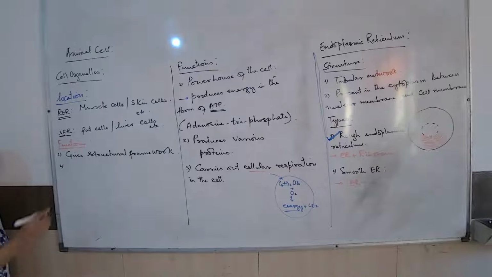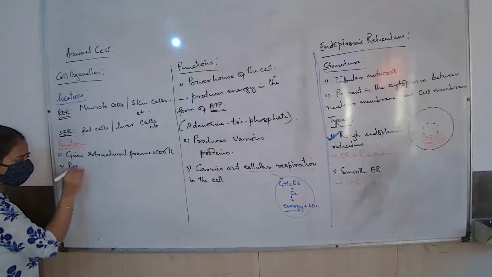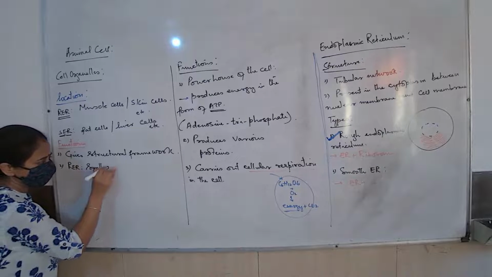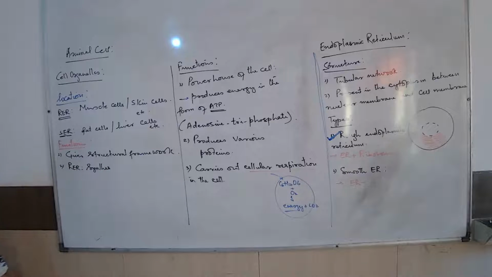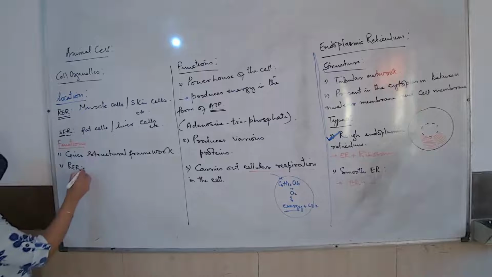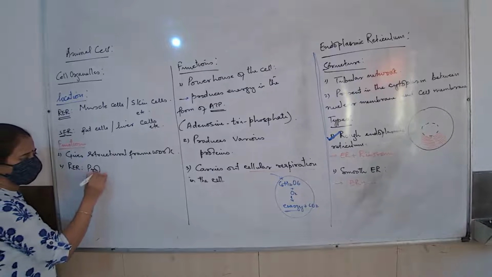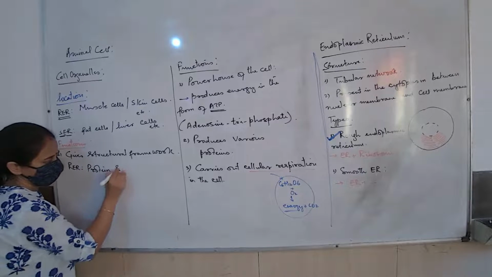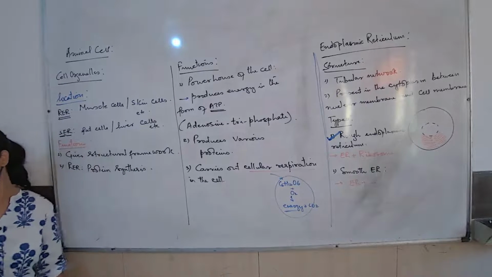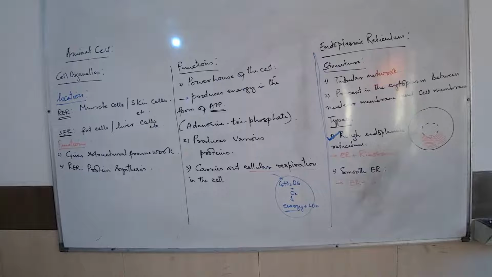The second function we are going to write is based on the types and the locations that we have. Let us talk about the most important function of RER. What is it? Synthesize proteins, or protein synthesis. That will be easier for you to write. RER helps in protein synthesis. Synthesis means formation.